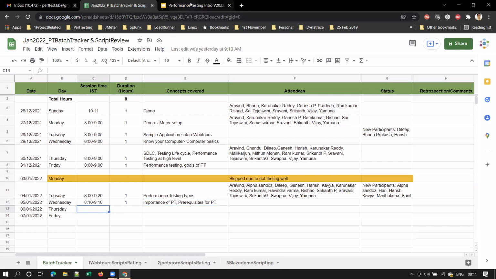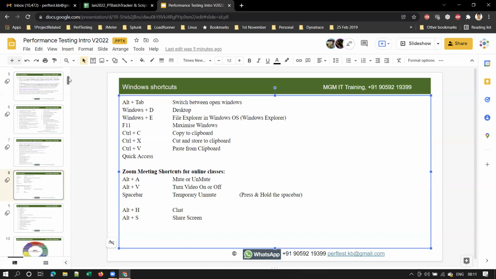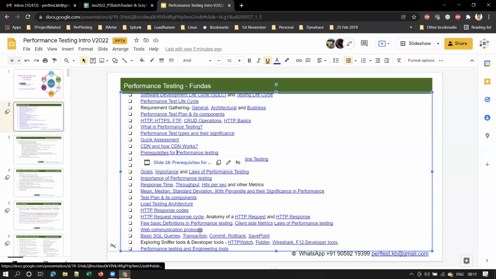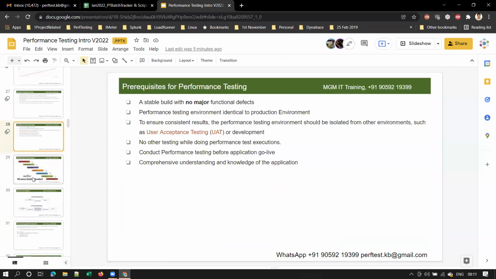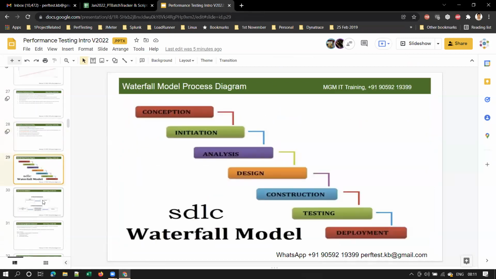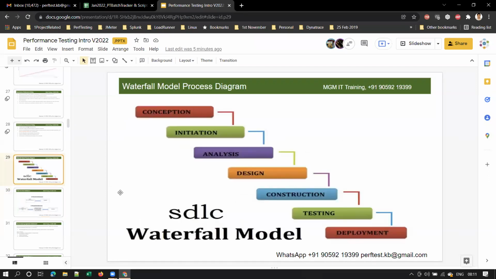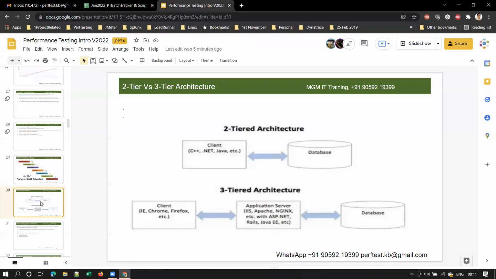Shall we move to the next concept or any queries over here? Yeah, we can move to the next concept. We also discussed the waterfall model, right? Yesterday I explained the waterfall model. What is the waterfall model? What are the advantages and disadvantages of the waterfall model?